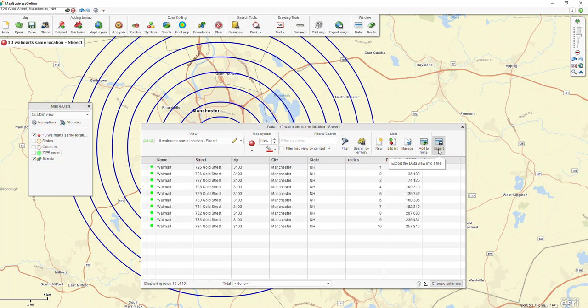And then if you want to, you can go into Excel and remove the name Walmart 10 times if it's confusing, because the information that you really want is this radius and population.